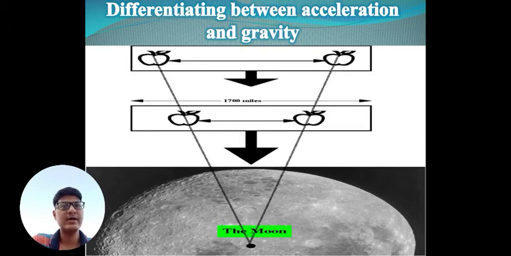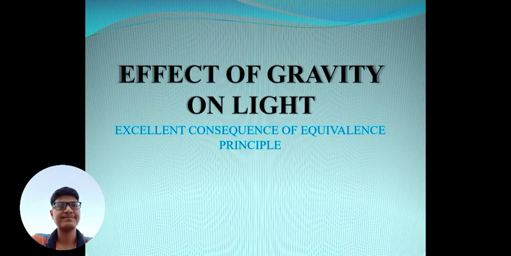But if we imagine a big accelerator with these two objects put at its ends, and it is accelerated with an acceleration equivalent to the lunar gravity, then they will fall in a cylindrical pattern. That means their separation is not a function of time. So we can differentiate between acceleration and gravity in this way.